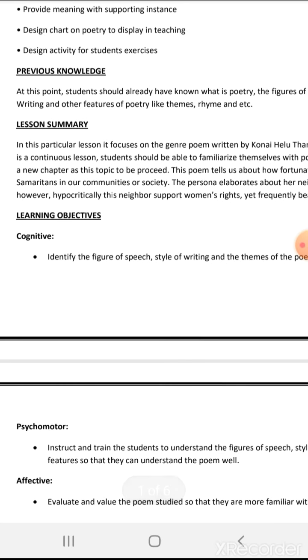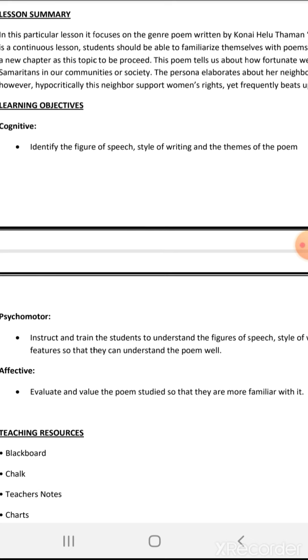This is the summary of the whole lesson. It's about a poem. For the learning objectives, cognitive: at the end of the lesson, a student should be able to identify the figures of speech, the style of writing and the themes of the poem.